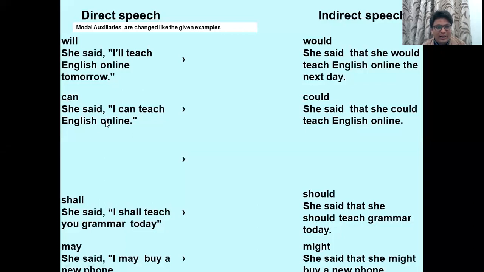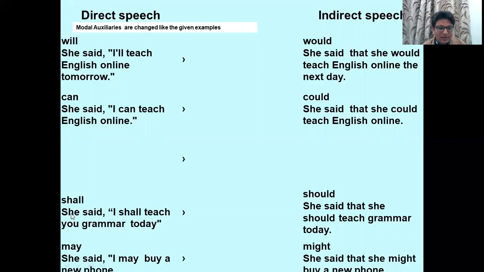Will goes into would. Can, could. She said, I can teach English online. She said that she could teach English online. Shall will go into should. She said, I shall teach grammar today. She said that she should teach grammar the next day. Today will change into that day.